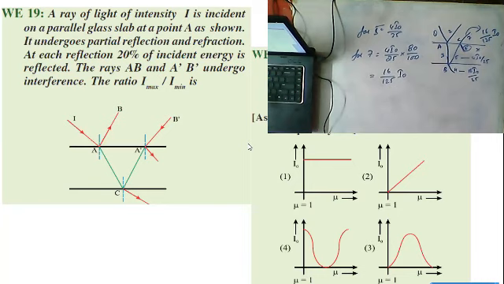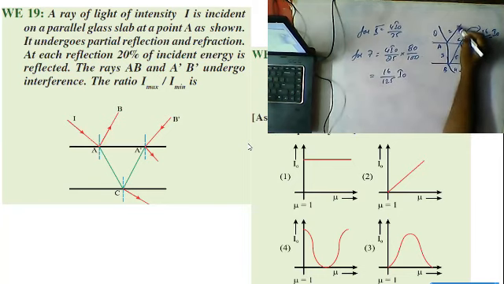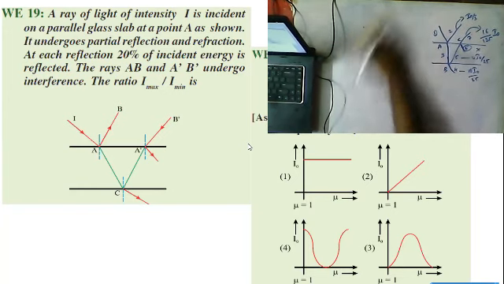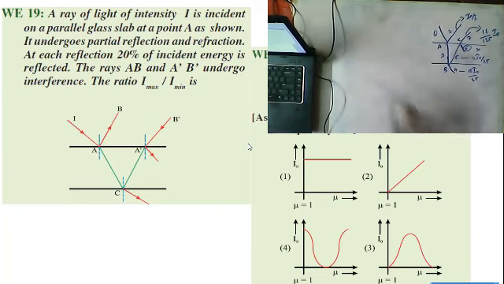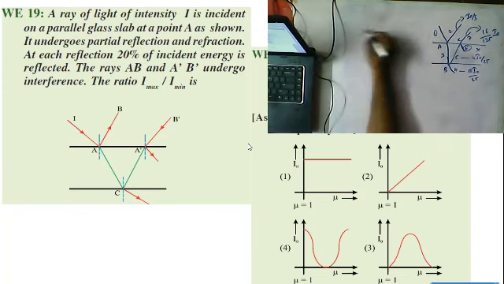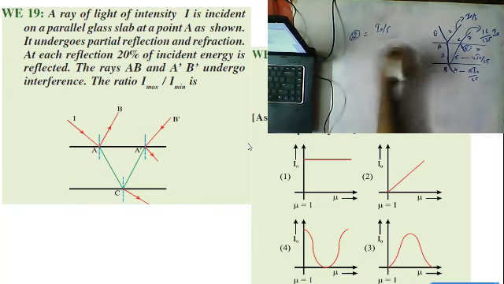Guys, what is our question? I max by I minimum required. So this is a reflected ray. It is having I naught by 5. So our final answer, guys, you can see. From whatever we required, we got. Now you can write here. What is the point, guys? Second ray, what is its intensity? I naught by 5. Seventh ray, what is the intensity? 16 by 125 I naught.